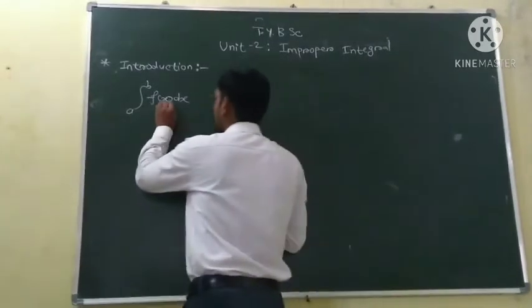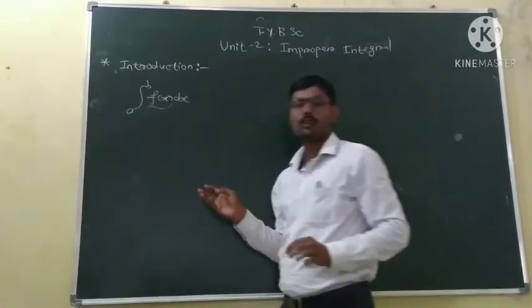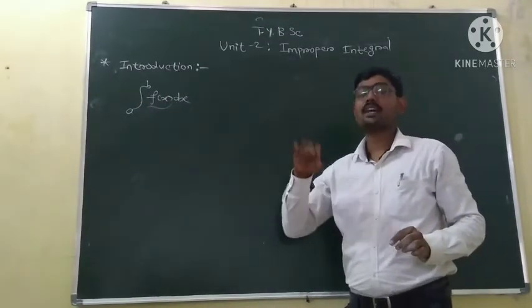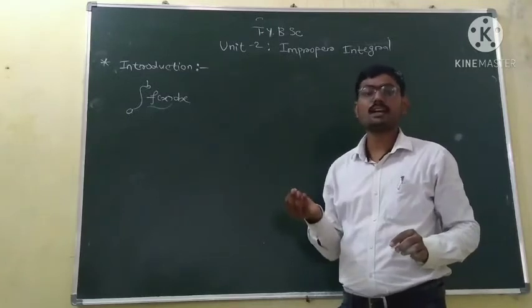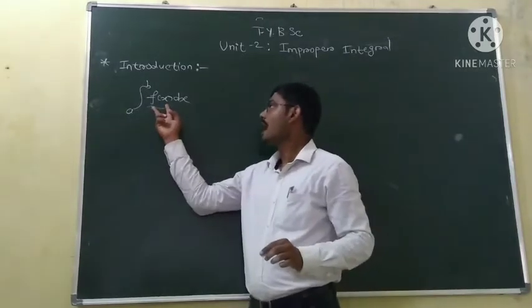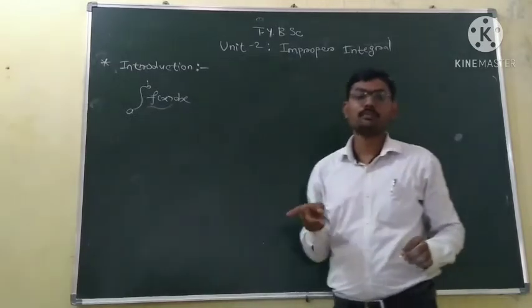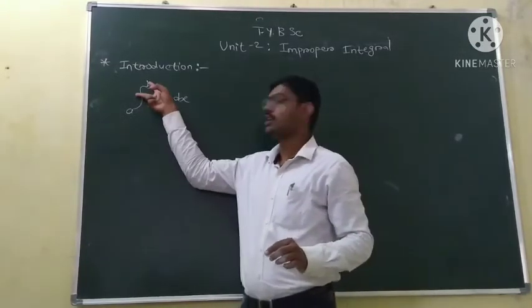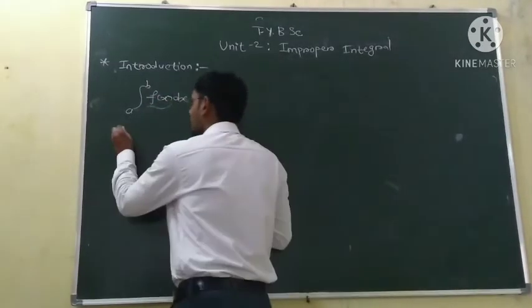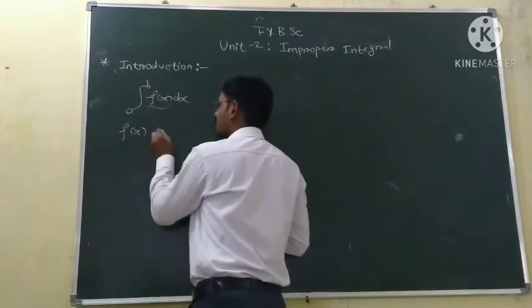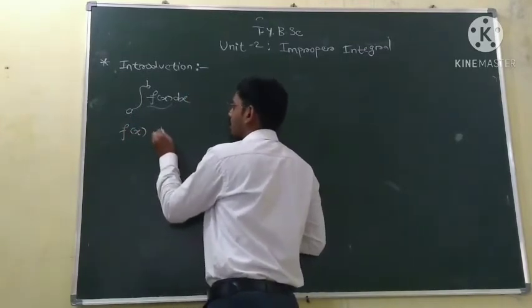In this case, the function f of x is called the integrand. But when we calculated the integration, the function f of x was bounded on the interval a to b. So the integrand f of x was bounded.